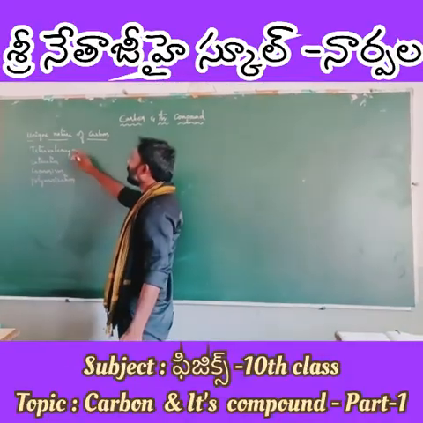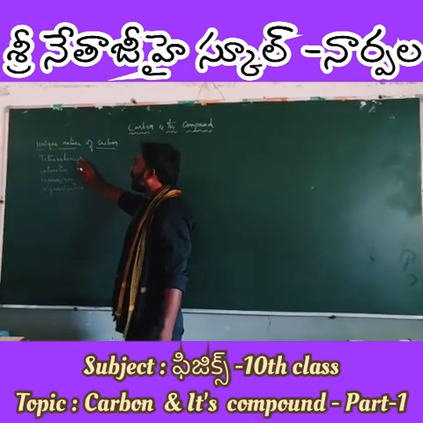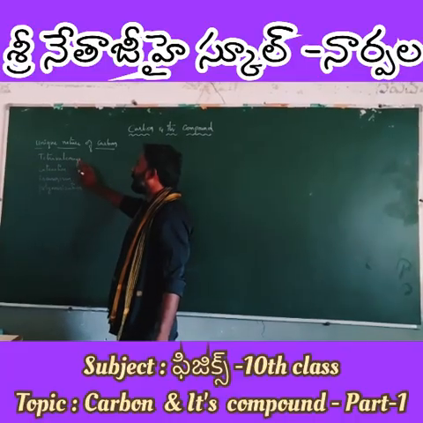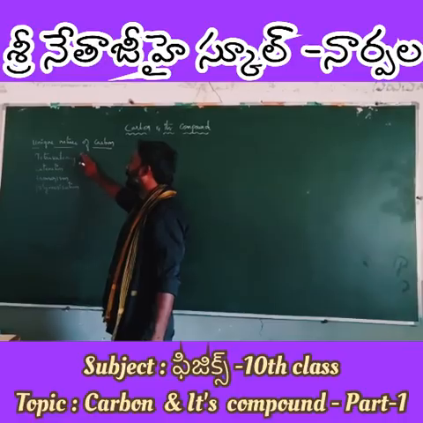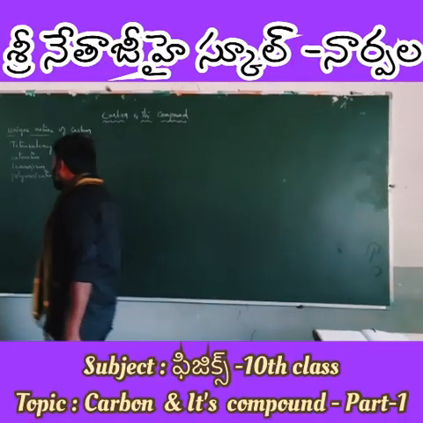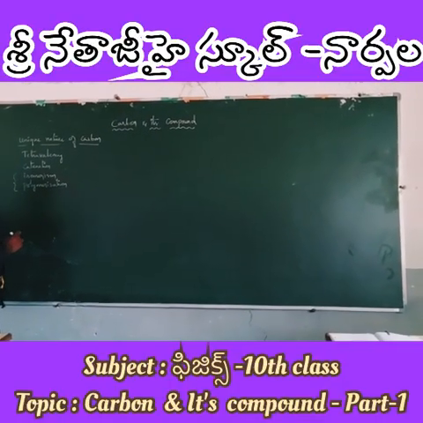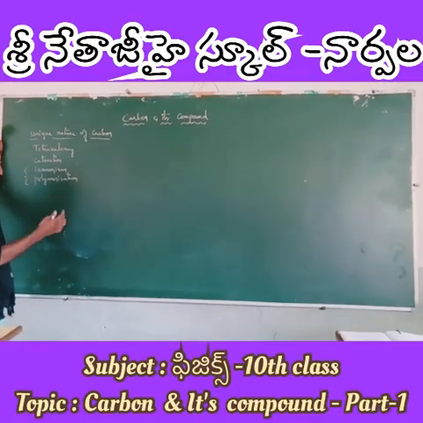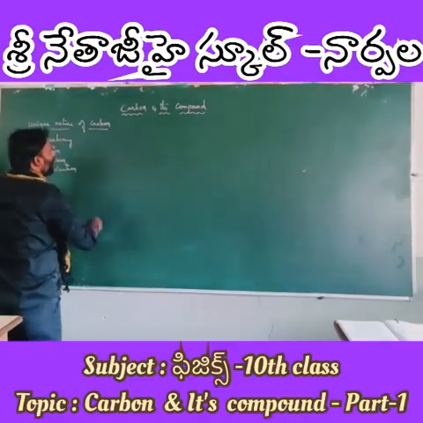Next, the unique nature of carbon; let us see it in detail. Carbon possesses tetravalency, which means it has valency 4, catenation, isomerism, polymerization. Isomerism and polymerization are not discussed in our syllabus, which means you will discuss them further in your next level of classes. Let us study tetravalency.